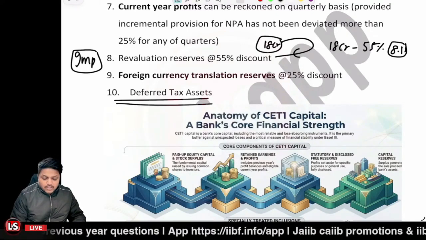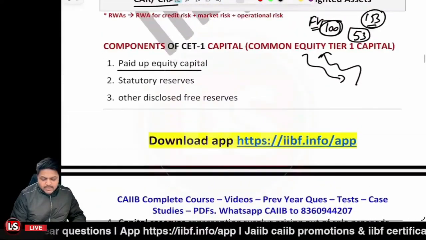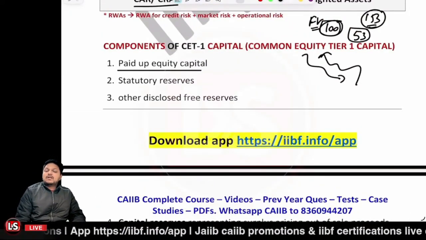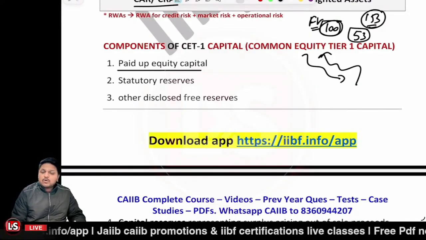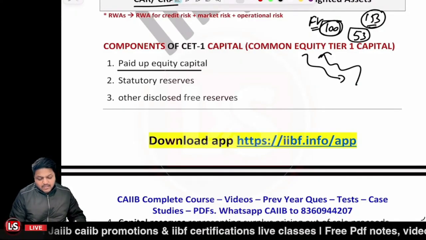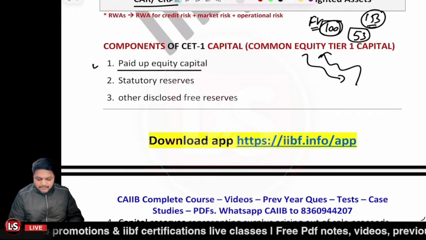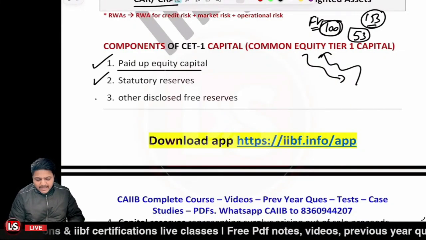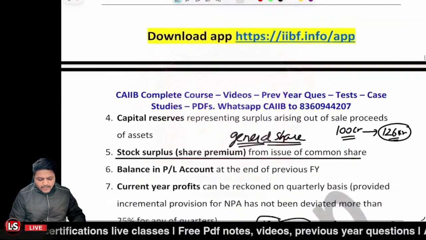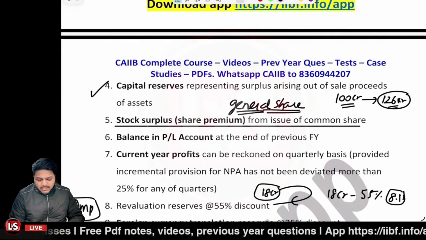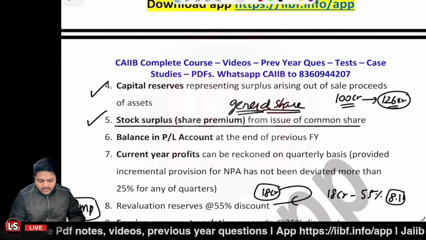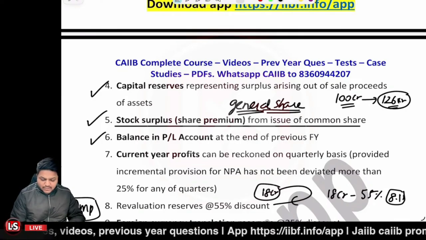So there are a total of 10 components in case of the CET1, right? CCB is also made out of these 10 components. The first component is paid up equity capital, statutory reserves, any disclosed free reserves, capital reserves from sale of capital assets, stock surplus, and the balance of the profit and loss account from the previous financial year.